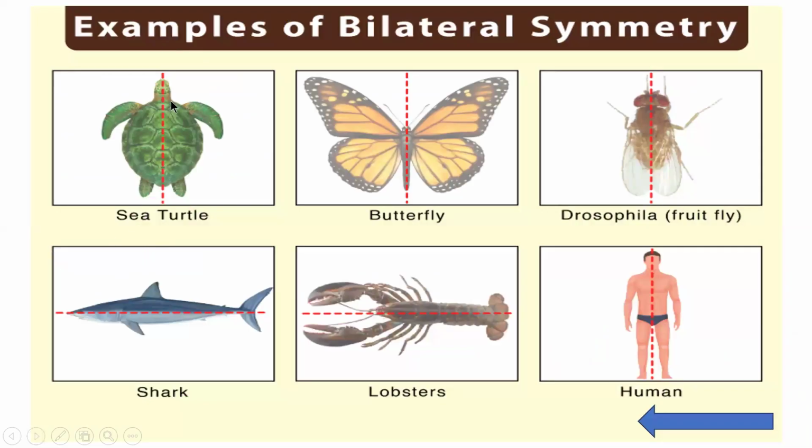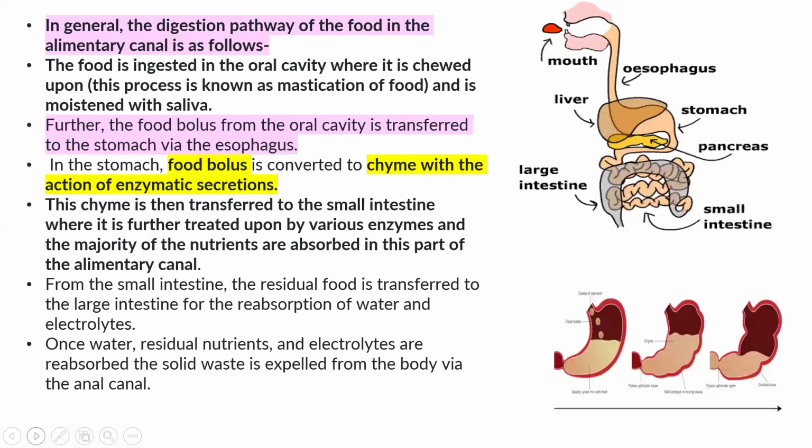Bilateral symmetry means dividing into two equal parts. Humans have bilateral symmetry. In general, the digestion pathway of the food in the alimentary canal is: first, food is taken into the mouth, in the oral cavity, where it is chewed. This process is called mastication of food. If you are taking the food inside your mouth, and then with the help of teeth, saliva, and tongue, you are masticating the food, meaning chewing the food. So it is called mastication.